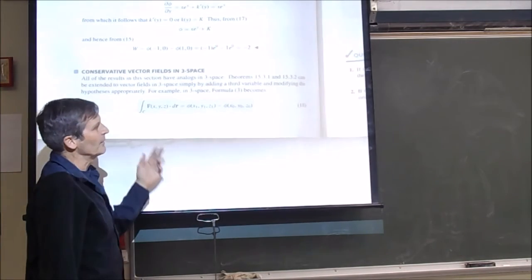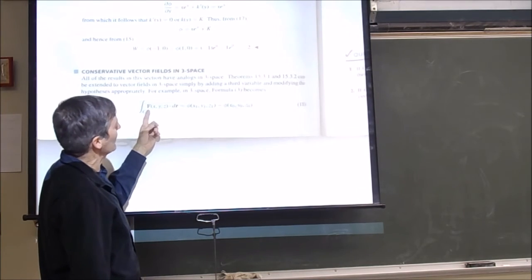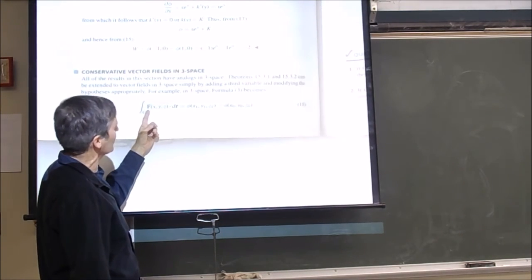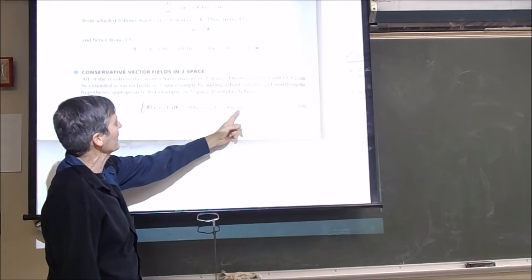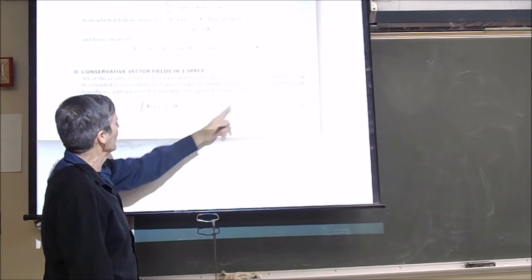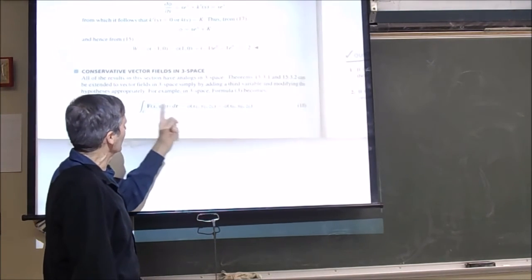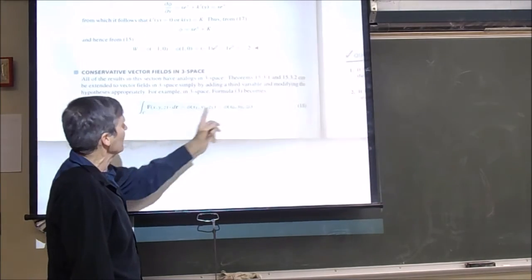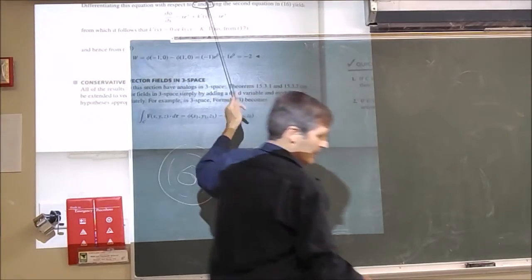On such a region, you have a similar test, and when it passes that test, you know it's conservative, it's a gradient of some potential, and you can evaluate the potential at the final point minus the potential at the initial point, and that will be the value of the line integral of a conservative vector field. So let's write that down there.